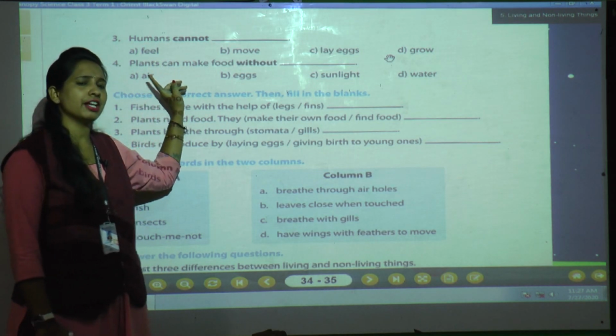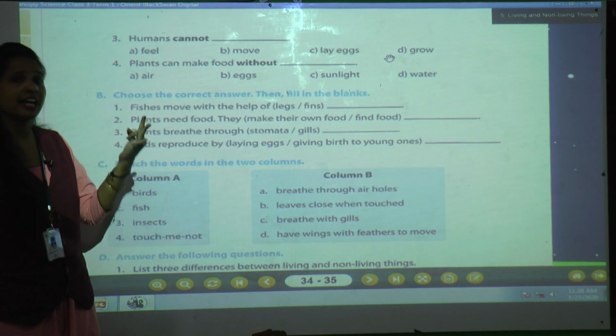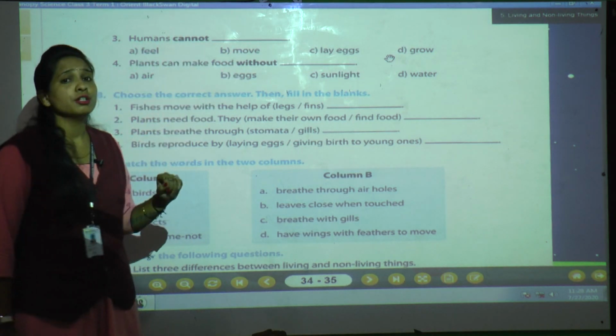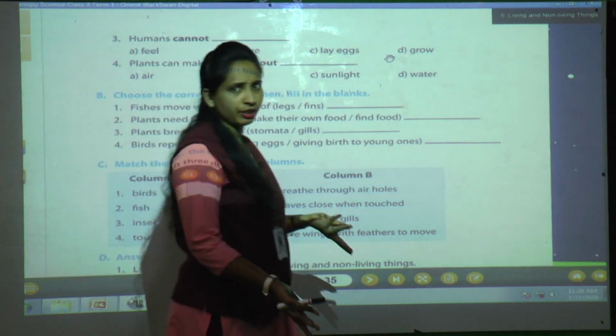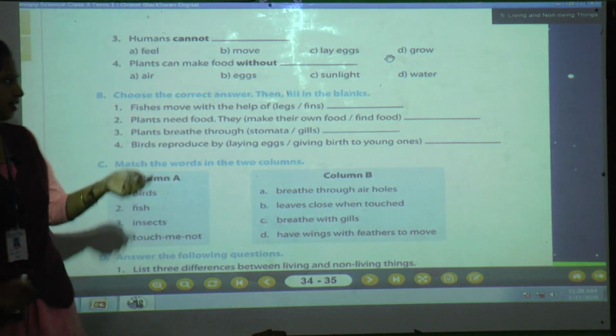No, we can feel. We can feel the weather changes, that summer, rainy and winter. So this is not the correct answer. We'll go with the next. Move. Yes, we can move. Humans can move. See, I am moving from here to there. Yes or no? So move is also a wrong answer.